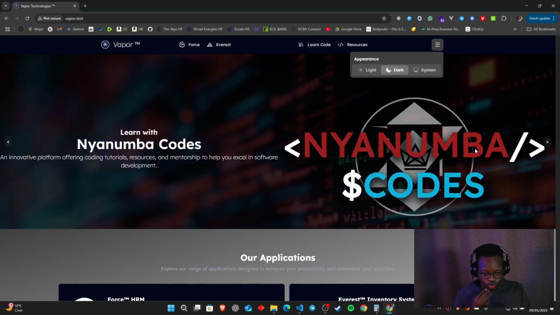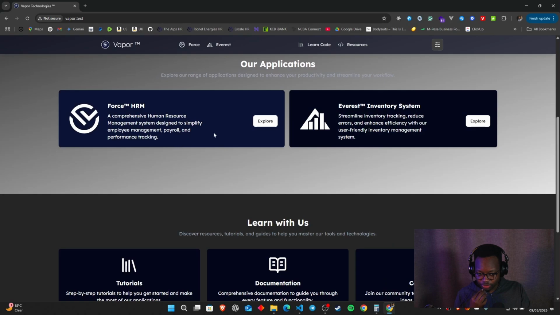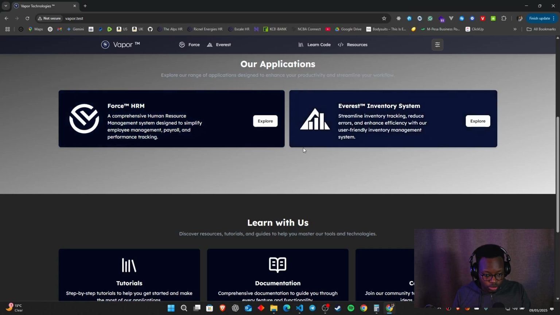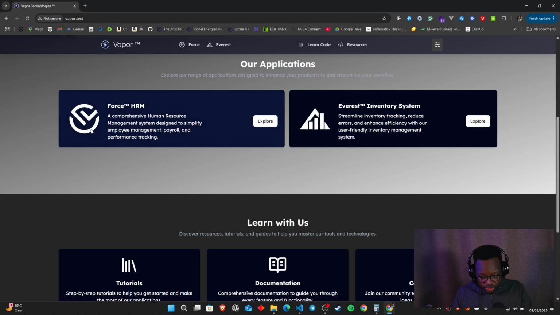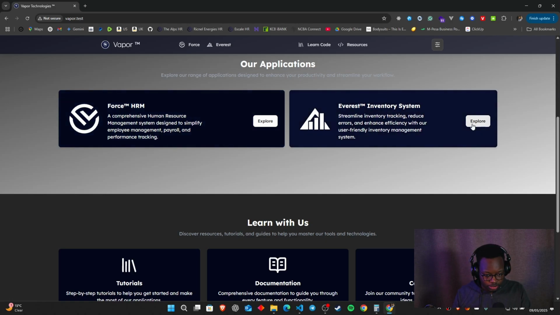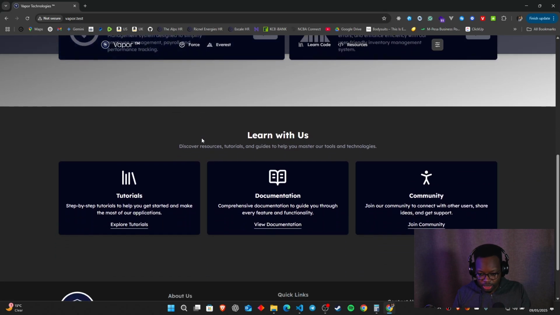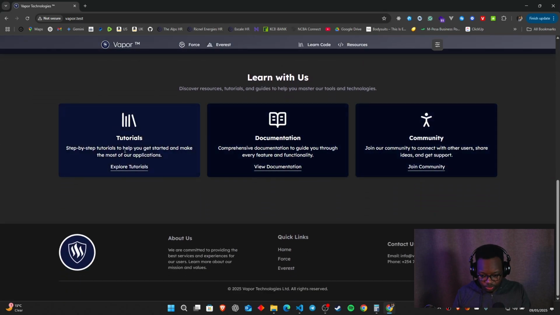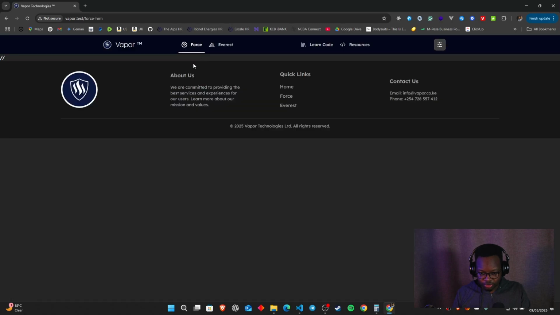And when I scroll down, of course, you can see that even still, when I hover over these different things, we have this one, we have this one, and they're not going to change color. They're just going to inherit whatever text there is on top of this. And we have the explore buttons right here that are enabled. And then we also have these others, the learn with us, the tutorials, documentation, and community, and all those different things. And these are just placeholders because you can see that if I go to this page, for example, there's nothing here.